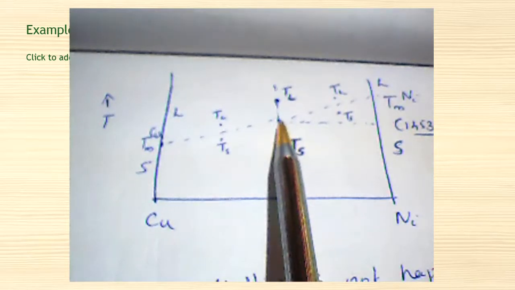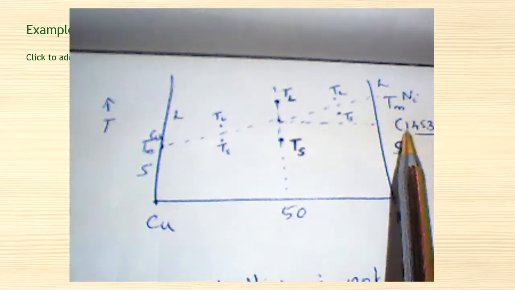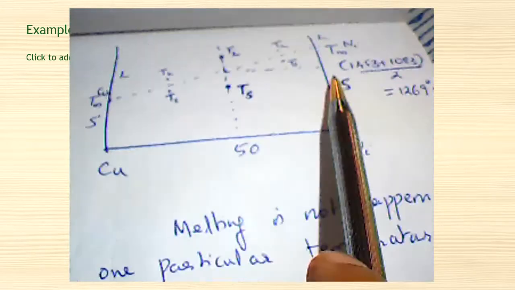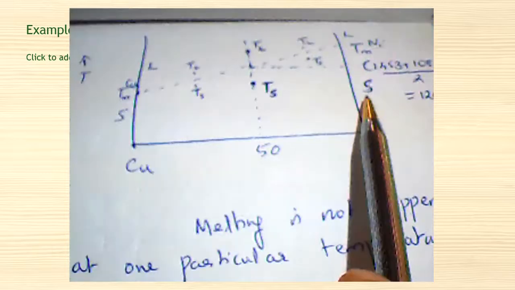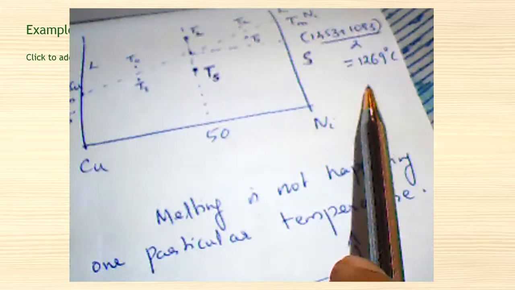The value of temperature at which this conversion happens we can just take as the mean of the melting points of copper and nickel, 1453 and 1083. That will be 1269 degrees Celsius.